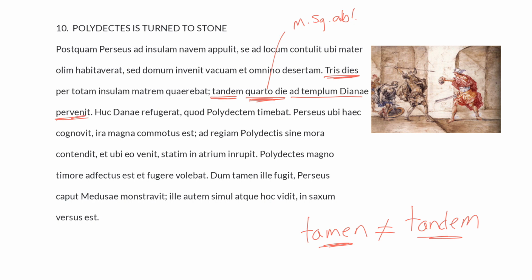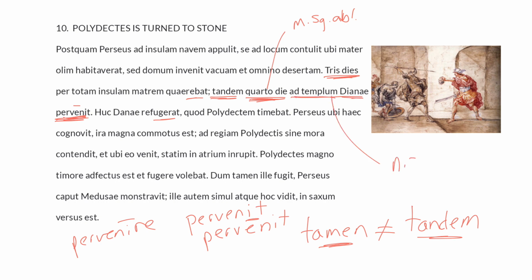He reached, pervenit. So this is from pervenio, pervenire, like so. It's a fourth conjugation verb. And the present tense is pervenit, like this. The perfect tense is pervenit, with a long E. So that's what I'm believing that this is, because we have other past tenses, other historical tenses like quaerebat and, in the next sentence, refugerat. So I'm taking this one as a third singular perfect indicative active. He arrived at ad templum Dianae, and templum, of course, is a neuter singular accusative second declension noun, object of the preposition ad.